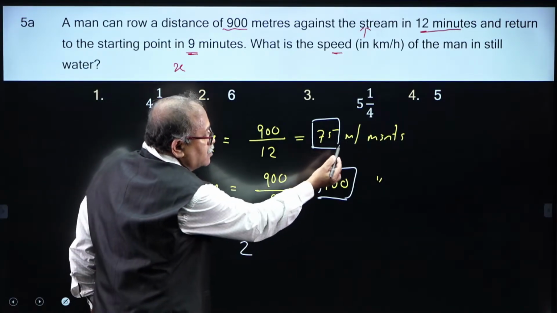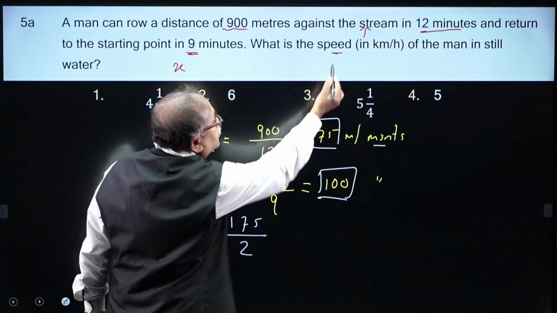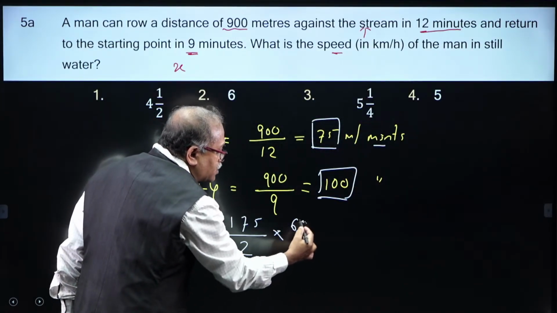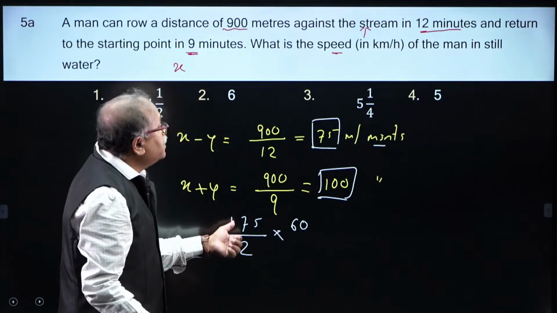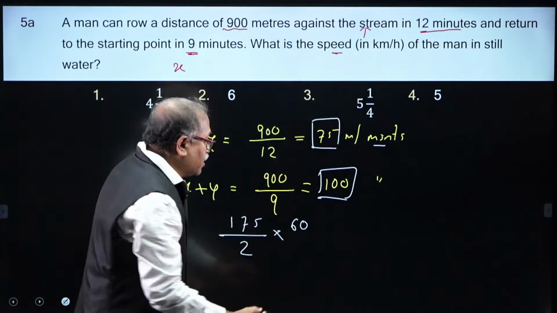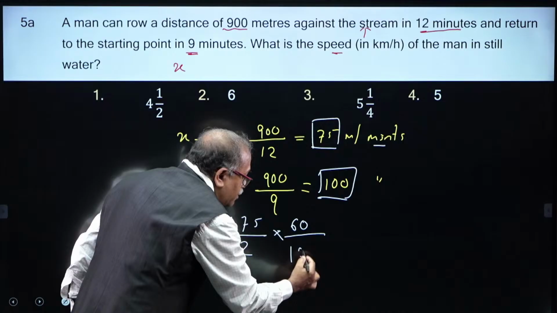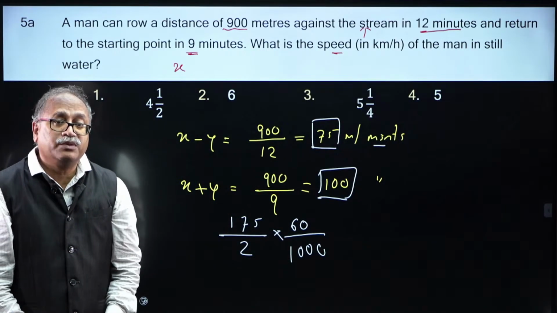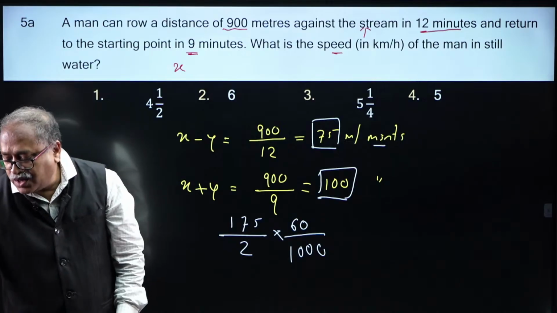So, per minute, I need the kilometer per hour. So, I will multiply this by 60, and this is meter, I need in kilometer per hour. So, meter divided by 1000, I will be getting the kilometer per hour. So, nicely answered the question.